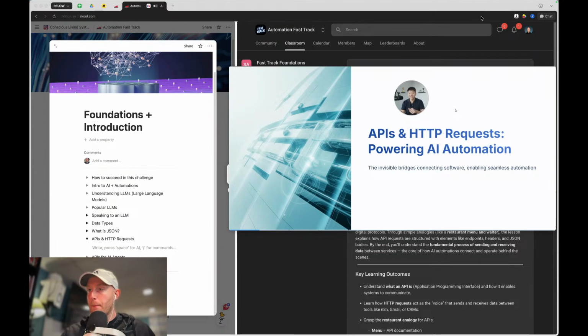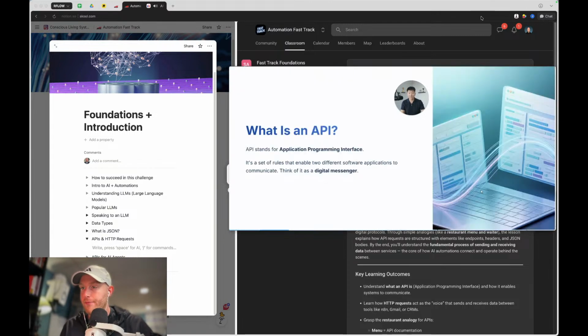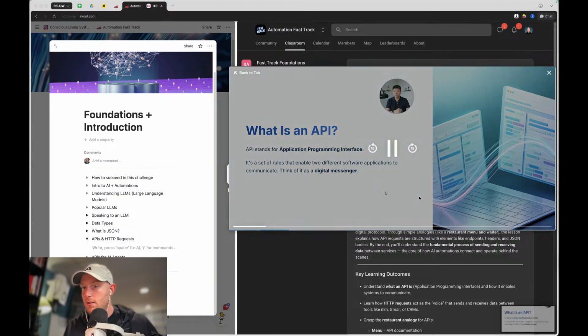I remember, like I said in the JSON video, that I almost started just crying because I was like, what is this? But it's really not too bad. You just have to get over that hump. I just wanted to say that because everyone feels that way when they first look at API documentation. But anyways, we're going to get into it today because it's the most important thing to learn. Without APIs, you can't really do anything because API stands for Application Programming Interface, and it essentially allows two different software applications to communicate.